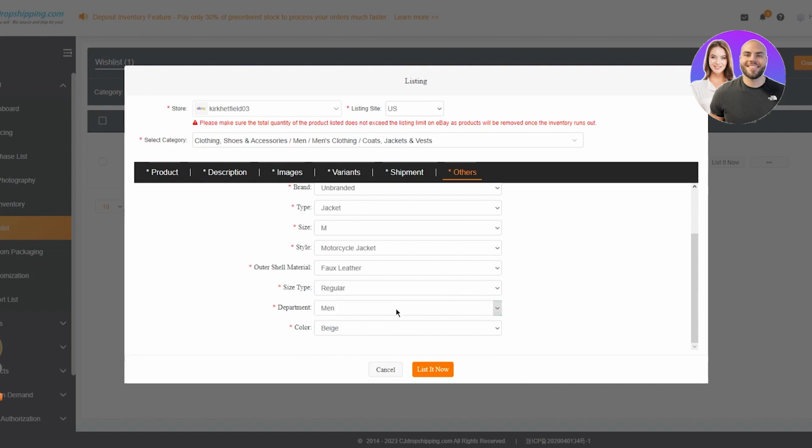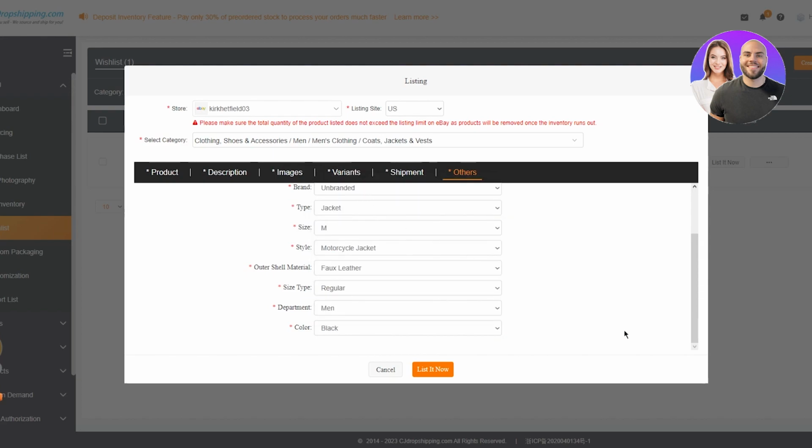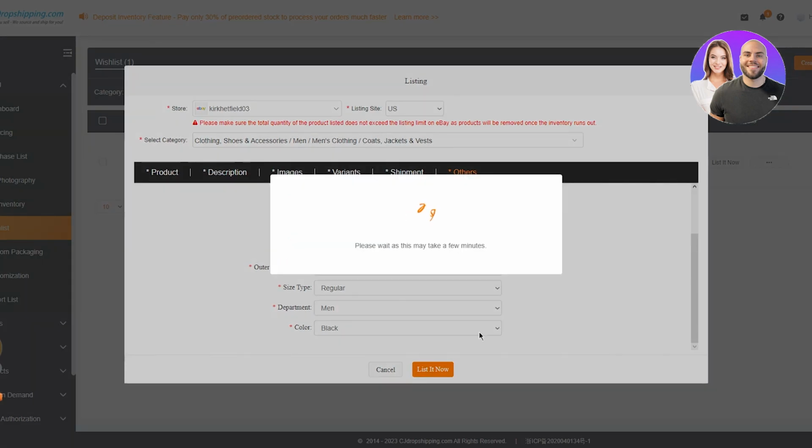Mine, I think, is relevant. Then you have department, obviously. Once you have filled all of this in, for the department, my product is a men's jacket, so I wouldn't go with unisex adults. I think it should be men. And the color, obviously, is black. Once you've filled all of that out, make sure to pay particular attention to the shipping methods. And if all of that is good, you can simply click on list it now and let's see what happens.